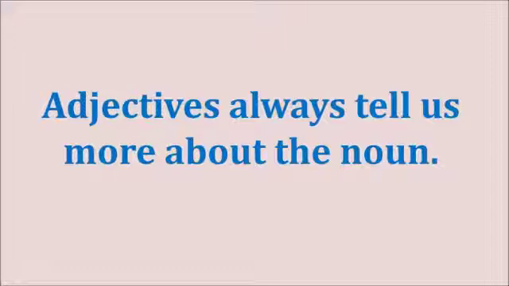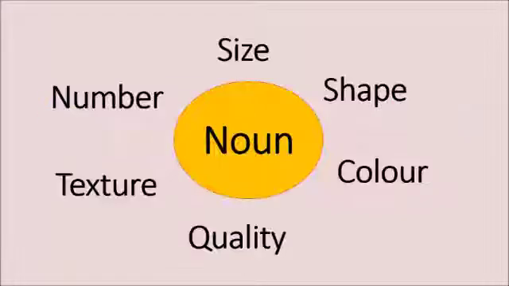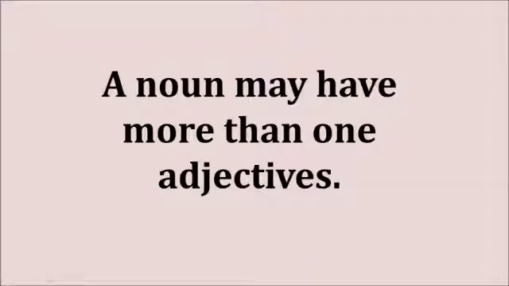So, adjectives always tell us more about the noun. What is a noun? A noun is a naming part. It may be a person, it may be any animal, it may be anything, or it may be any place, right? We can describe any noun by its size, shape, color, quality, texture, number, and many more other qualities. One more important thing is, a noun may have more than one adjective.